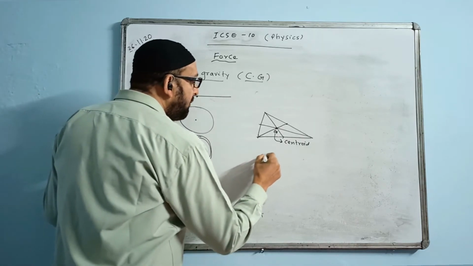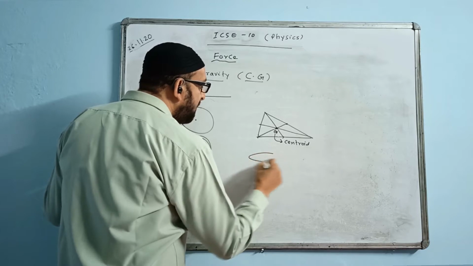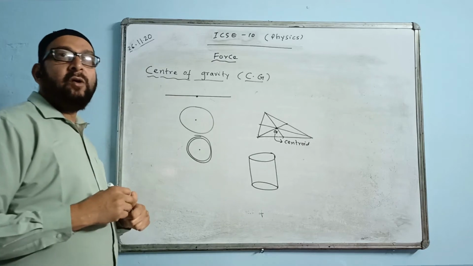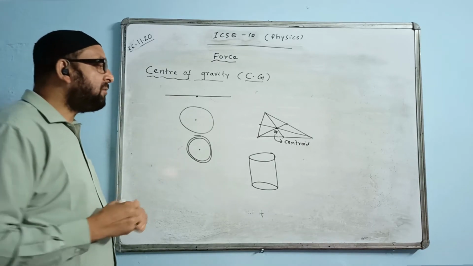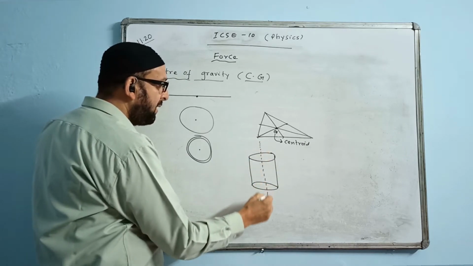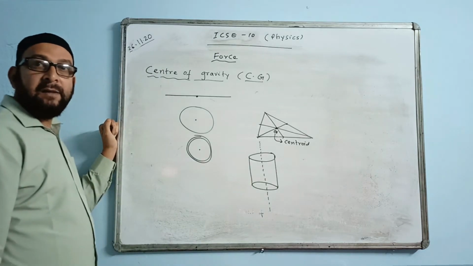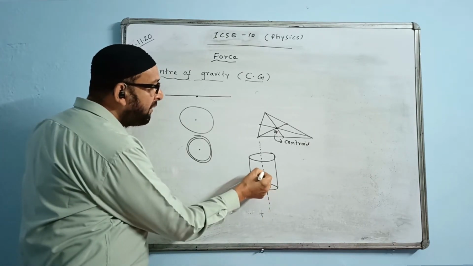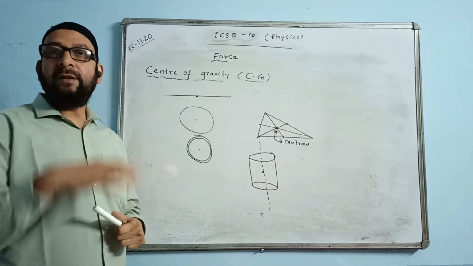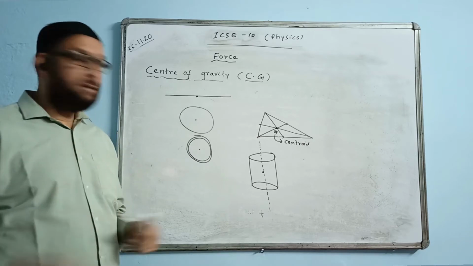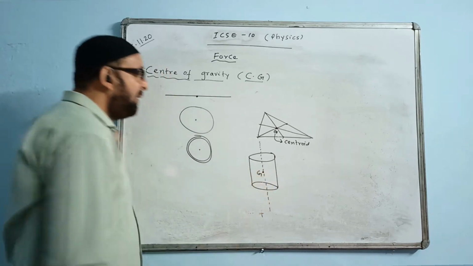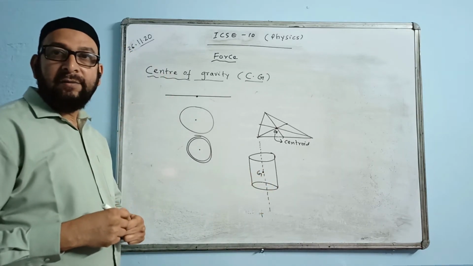Now in the case of a cylindrical body like this, either hollow or solid, where is the axis of the cylinder? The axis will be parallel to the length of the cylinder, like this. This line is called the axis. At the midpoint of the axis of the cylinder, somewhere here, is the center of gravity. If it is a solid cylinder, it will be within the body. If it is hollow, it will be outside. This point you can mark as G, gravity point or center of gravity.